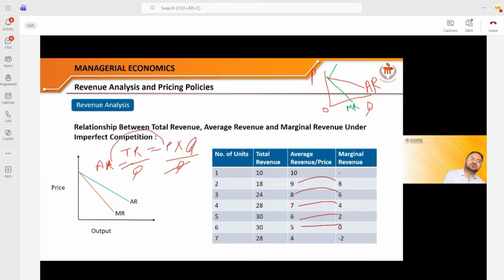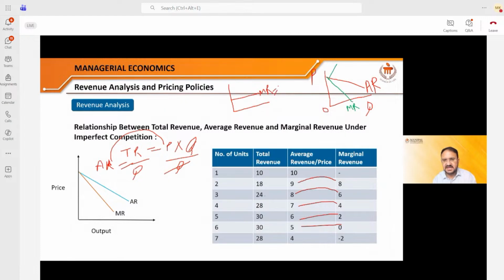And then we have also learned how to calculate the marginal revenue. Then we studied the shape of the average revenue and marginal revenue for a firm working in perfect competition. For any company working in perfect competition, the marginal revenue is equal to the average revenue, and this is also known as the demand curve.